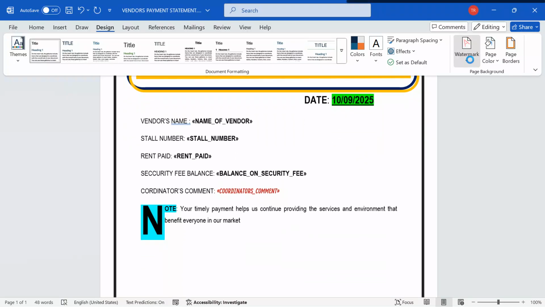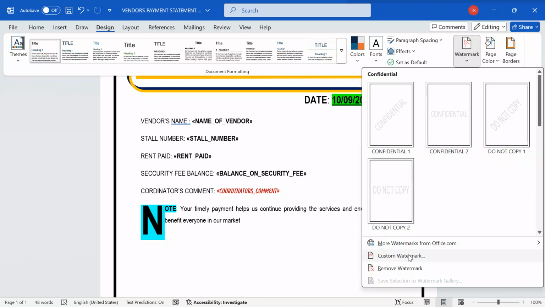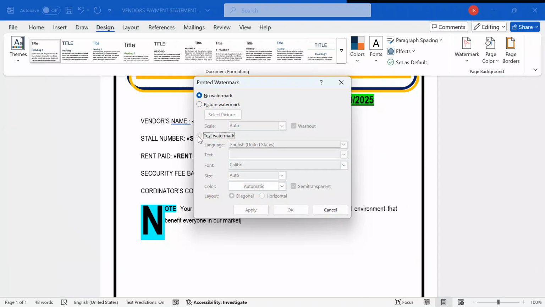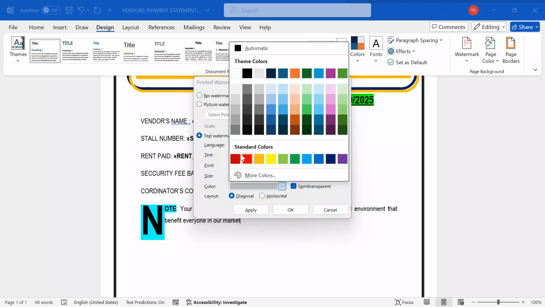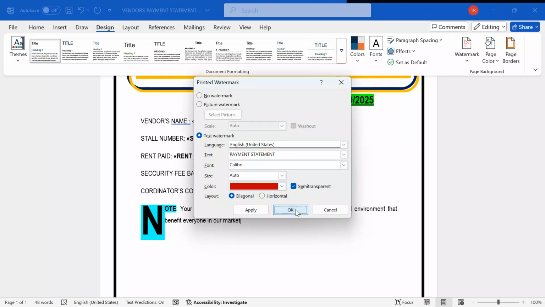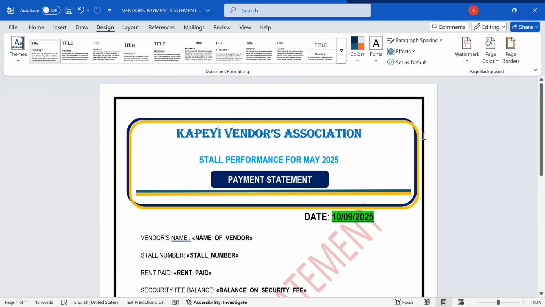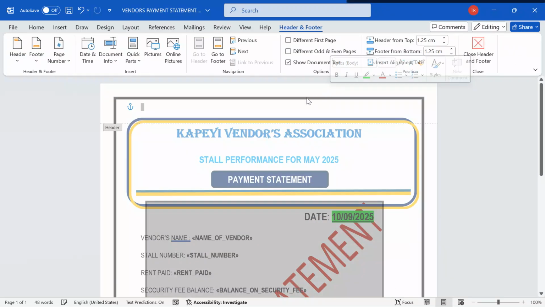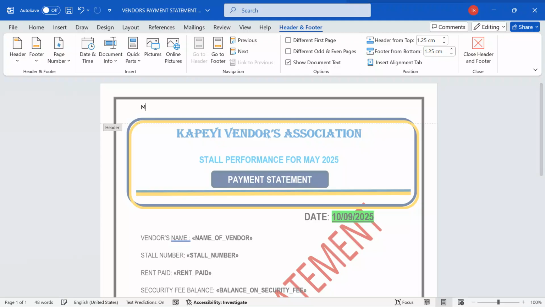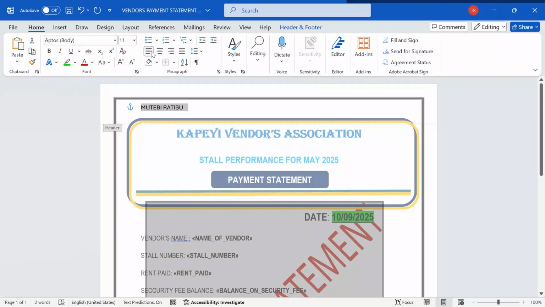I'm going to apply a watermark. I'm going to keep the watermark. I say custom watermark. I come over here. I say payment statement. I can give it a catching color and then apply that. After doing that, I'm trying to make sure that everything is on point. I'm going to apply a header of my name. Yes, to customize a header of my name. Allow me to align it center.